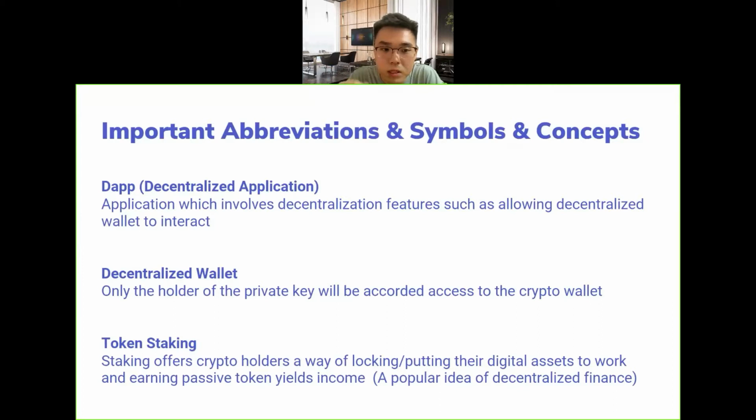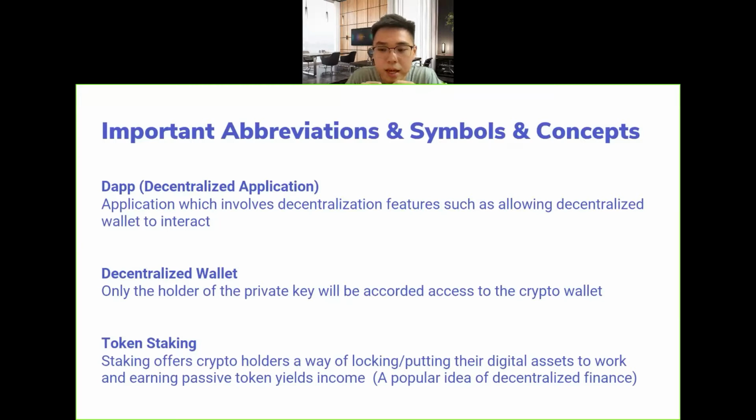So the second one is decentralized wallet. In the real world, when we want to receive payment in fiat currency, we open an account in a bank. But in the blockchain world, we are able to do this in two ways. The first way is creating a wallet in Binance, Huobi, or Bybit, those centralized exchanges. Another is creating a decentralized wallet on a blockchain. In this one, there will be no password. There will be only a private key for you, and you will need to keep the private key to access the crypto wallet.